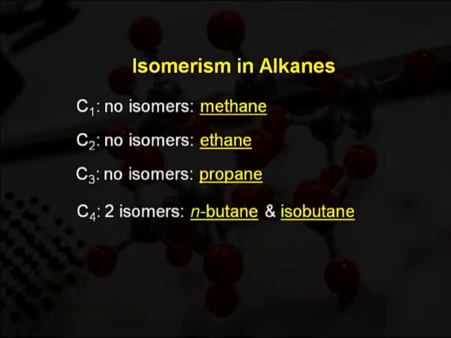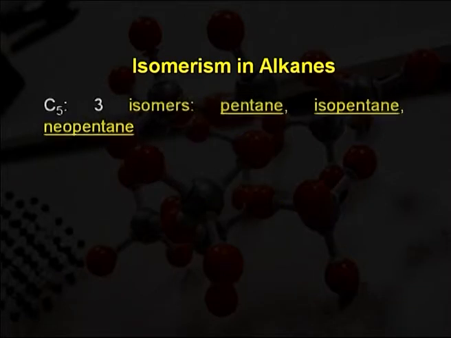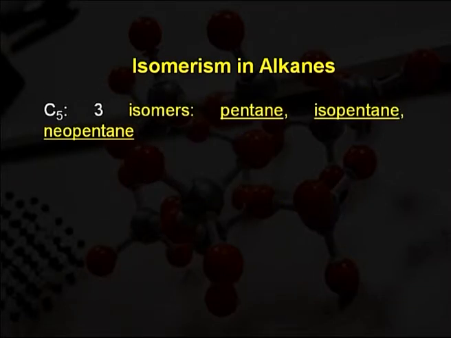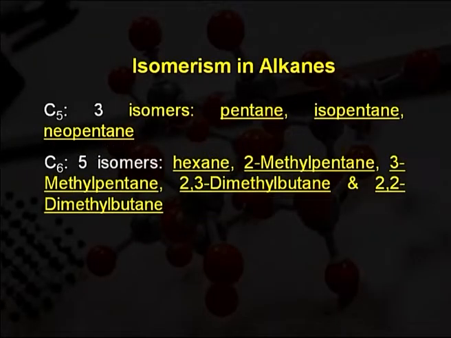Carbon number 4 has two different isomers: normal butane and isobutane. Five carbons have 3 isomers: pentane, isopentane and neopentane. We have already discussed isopentane and neopentane in the previous lecture. Carbon 6 has 5 isomers: hexane, 2-methyl pentane, where methyl is a substituent group, pent is the parent chain and ane is the suffix, 3-methyl pentane, 2,3-dimethyl butane and 2,2-dimethyl butane. These are the isomers which have different structural formulas.